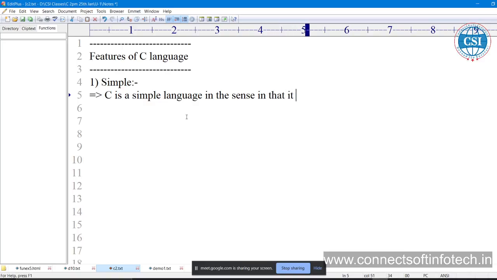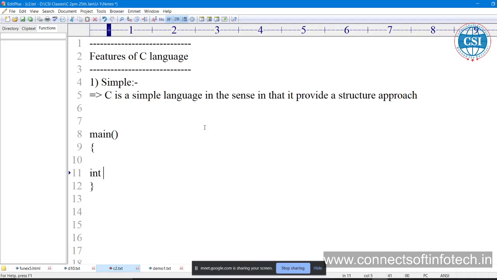It provides a structured approach, because see here how we can write this program. Main function. The execution of the C program always starts from the main function.